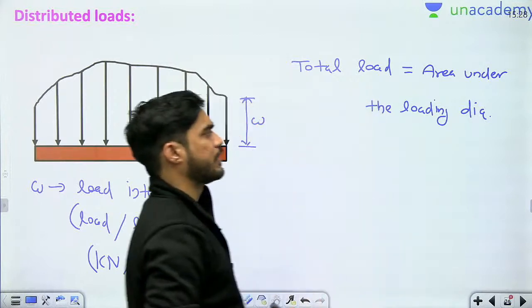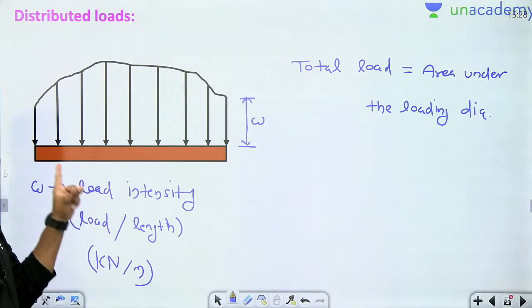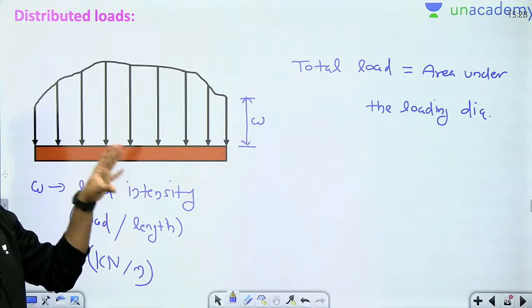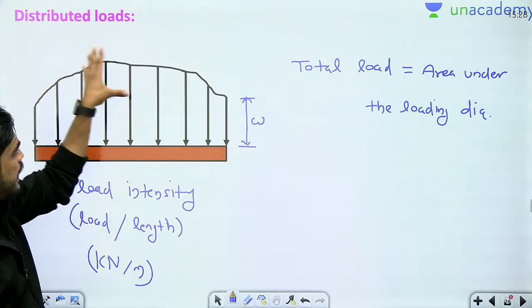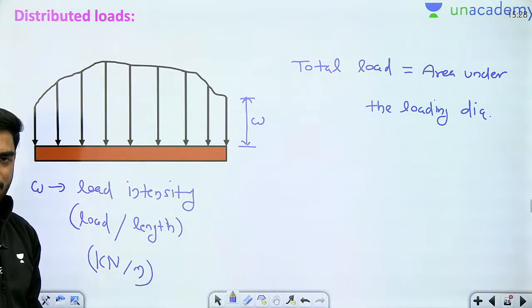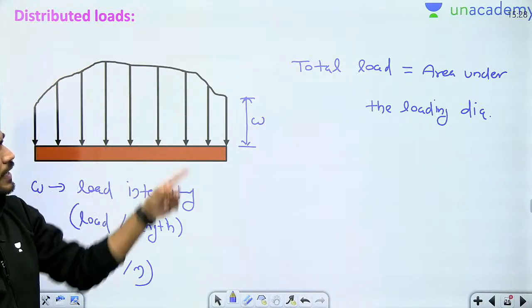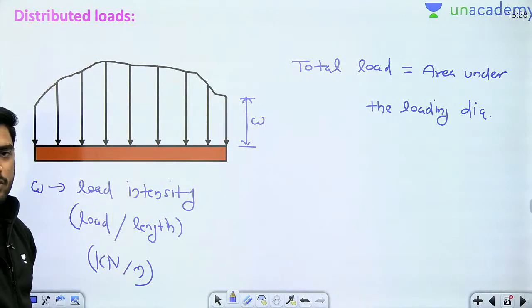If you want to calculate the total load, what will you do? In order to calculate the total load, you will calculate the area under this loading diagram. Okay? If you calculate area under this loading diagram, it will give you the total load.